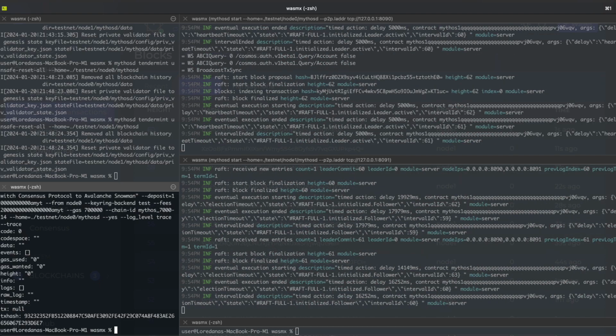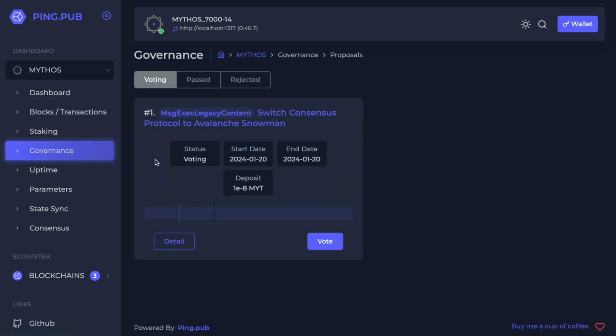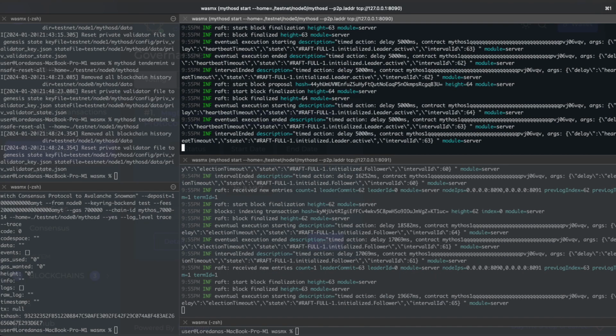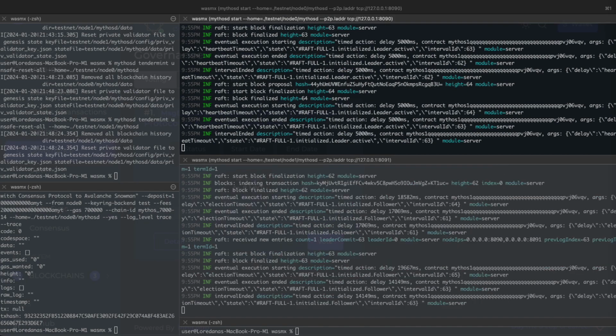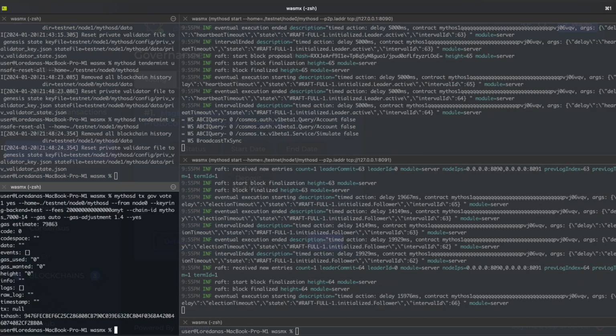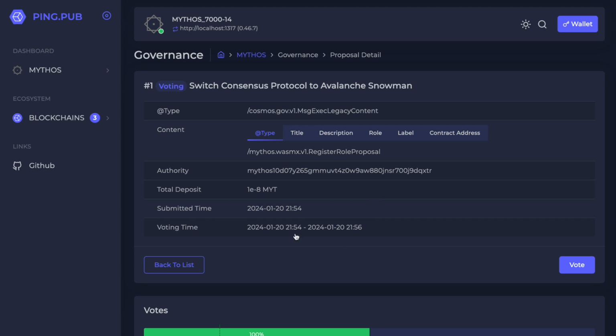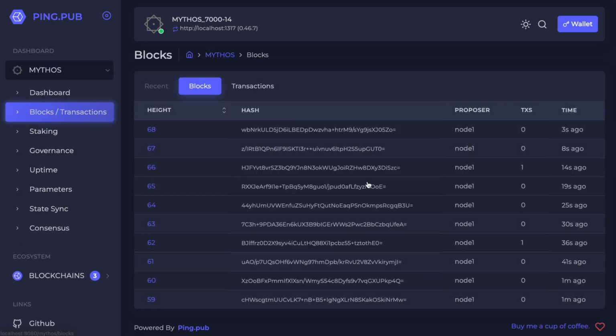And we should be able to see this transaction included in a block, so we see the new governance proposal here. Now we can go back and we will cast our vote here. And we see the vote. Now this governance proposal will run for 2 minutes, and then we will see the consensus change. So let's leave so we can see the blocks in the Explorer here.